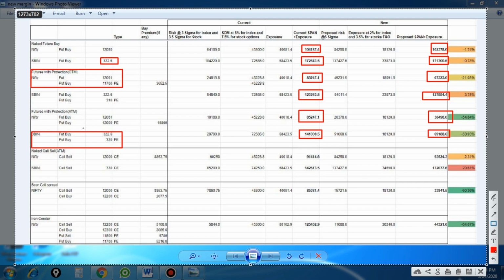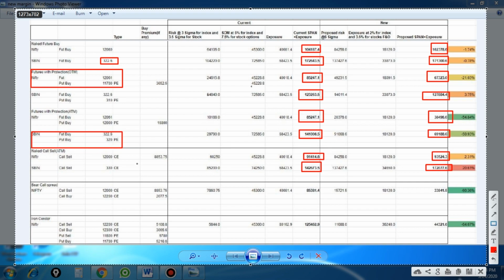For the stock, it's showing approximately 20%. If you are selling a naked call option, initially your margin would be 1.4 lakhs, now it is 1.7 lakhs, an increase of up to 20%. And if you are doing it with the index, 91,000 was the investment, now it is 93,000. So if you are doing naked call or put selling, your margin is a little bit higher.